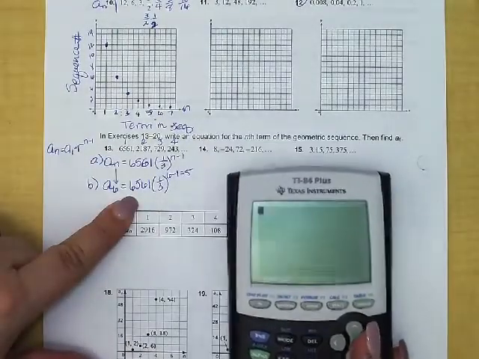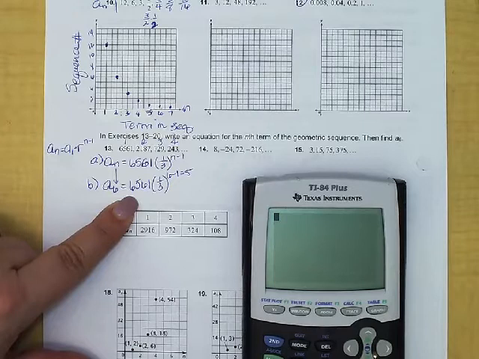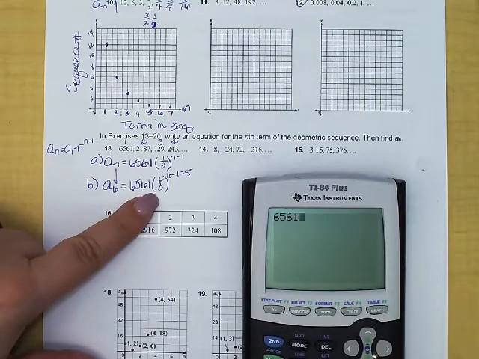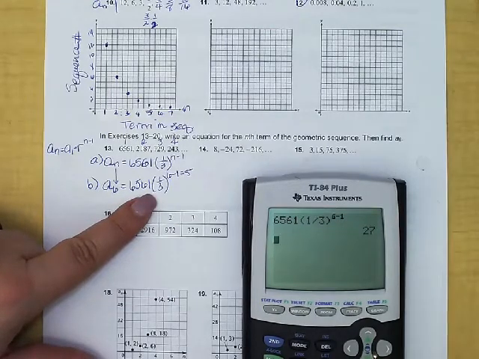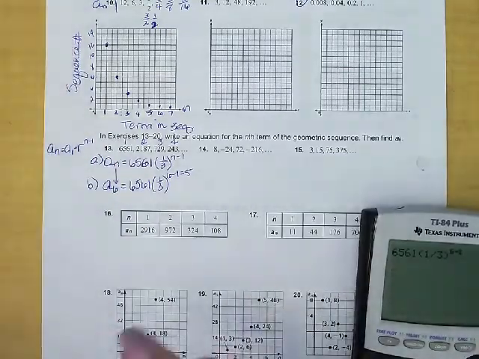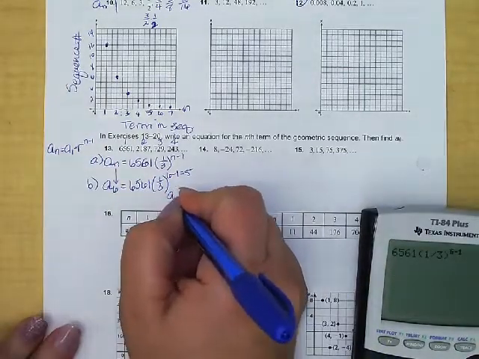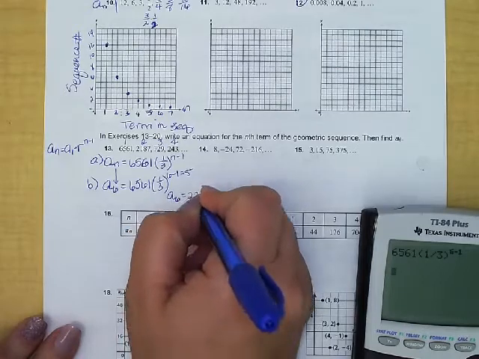So once I have that information in, I can say, okay, starting value 6,561. My common ratio is 1/3, and I'm going to raise that to the fifth power, or you could even write this in like that, and that's usually okay. It turns out that the sixth term in this sequence would be 27. So our answer here for the sixth term would be 27.